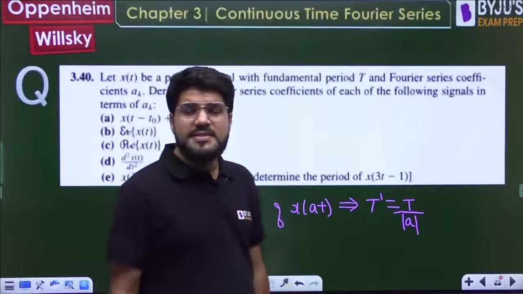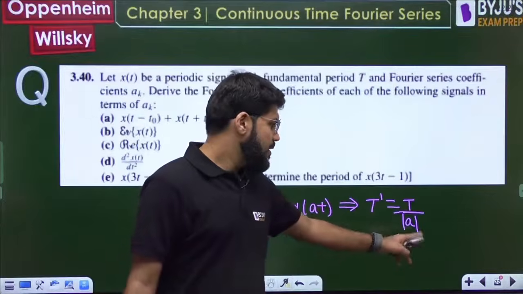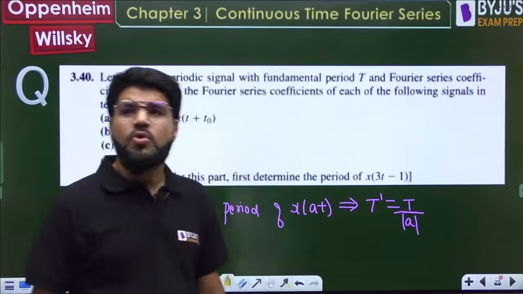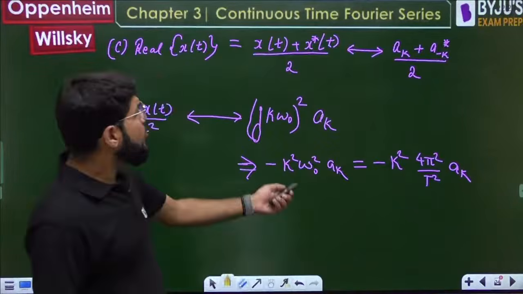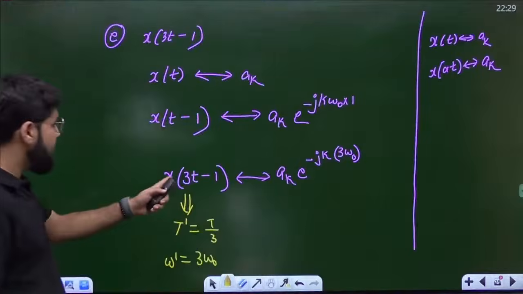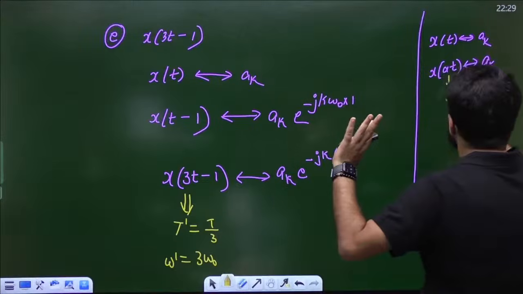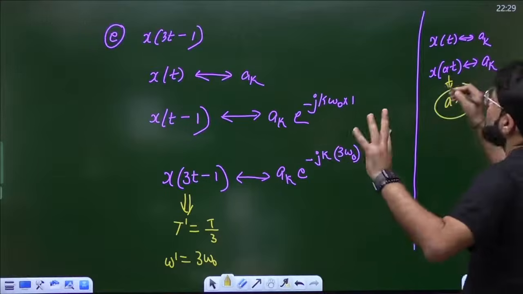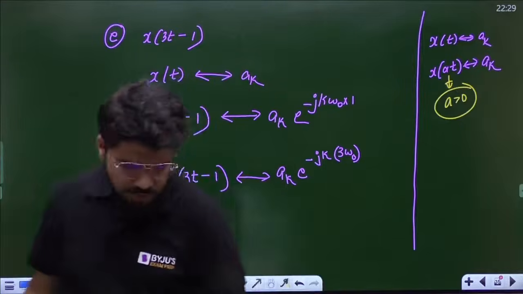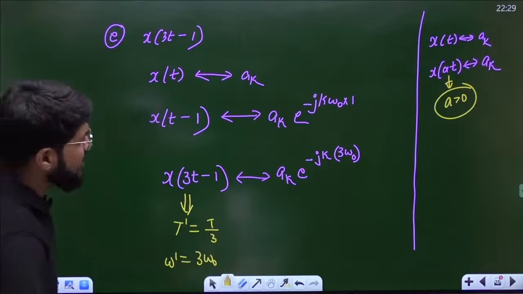If a is less than 0, meaning negative, that includes folding, and folding doesn't change the time period. Coefficient sign will change, yes, that will happen. You are talking about the coefficient also. That is the property we applied here also: if you take x(minus t), it will be a minus k. But here it is not negative; here it is x(3t). So x(at) will have the Fourier series coefficient ak, with a positive. If a is negative, that is like folding, and the folding property is already used. So the answer is ak e power minus jk 3 omega naught.